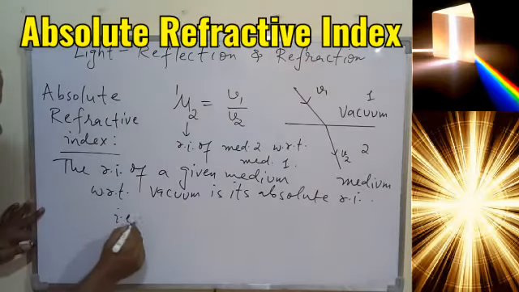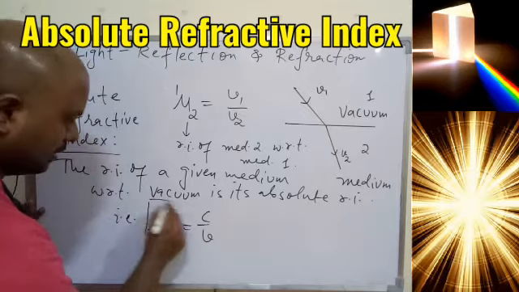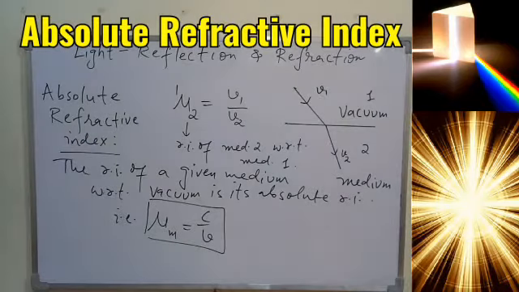So that is, we got the formula c upon v. So always remember, this formula is going to help us somewhere, and that is very important. So I hope you understood the meaning of absolute refractive index.